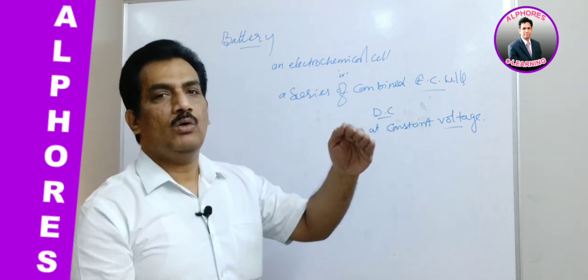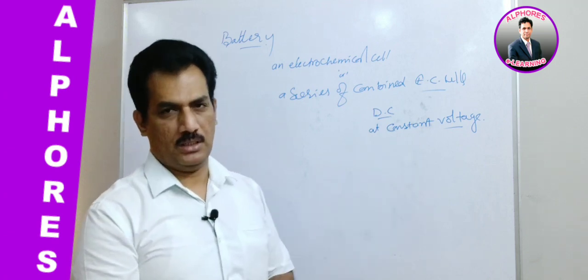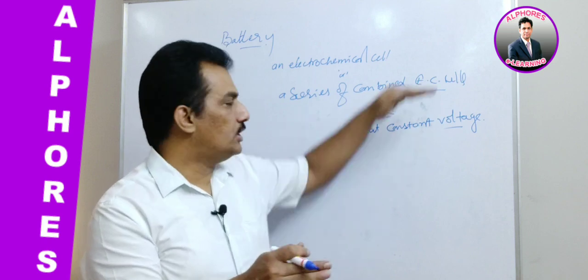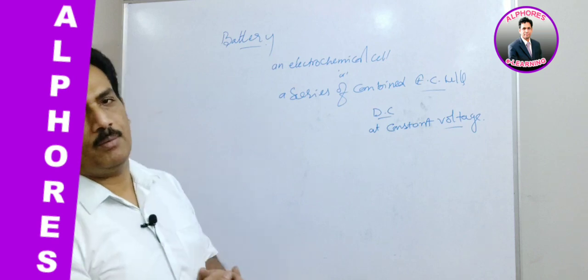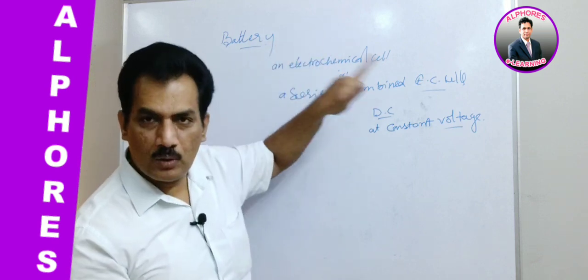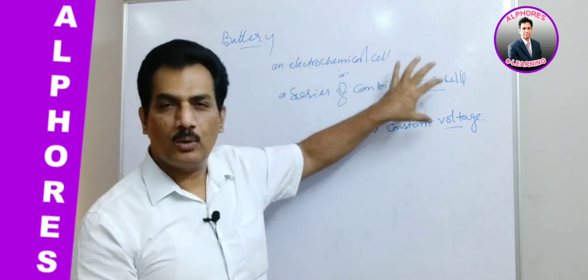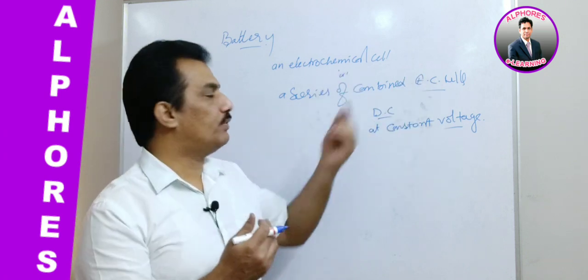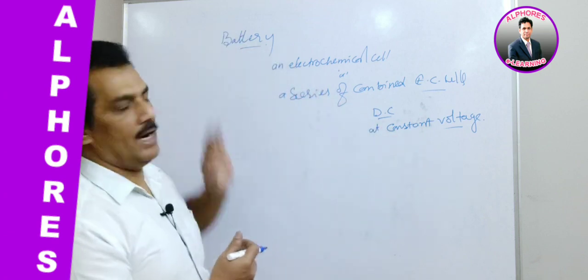Slow dropping of the voltage is not observed in the case of electrochemical cells. If it stops working, it will come down at a stretch. Till then, while it is functioning, its voltage will remain constant. Clear? So one electrochemical cell or a series of combined electrochemical cells which are used as a source of direct current at constant voltage is known as a battery.